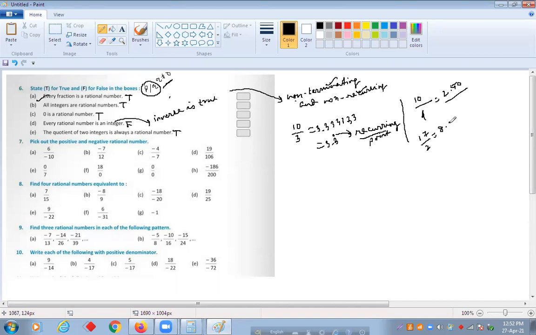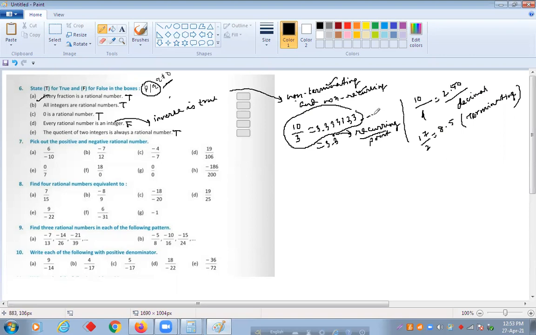Terminating means after certain steps it ends and you get a result in decimal. Those whose divisions do not end are called non-terminating.